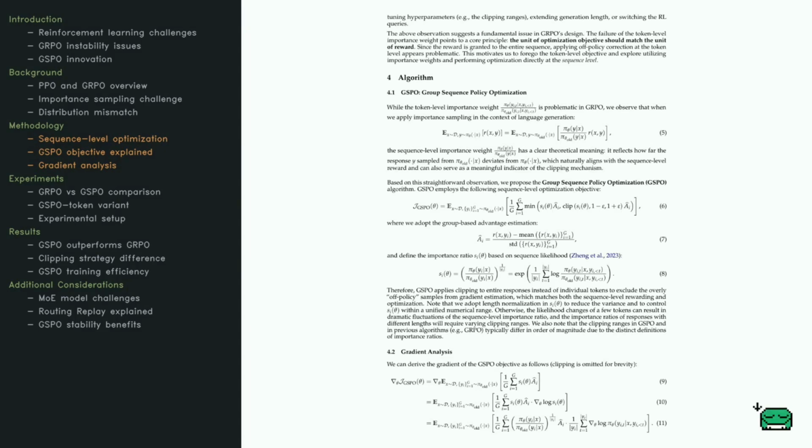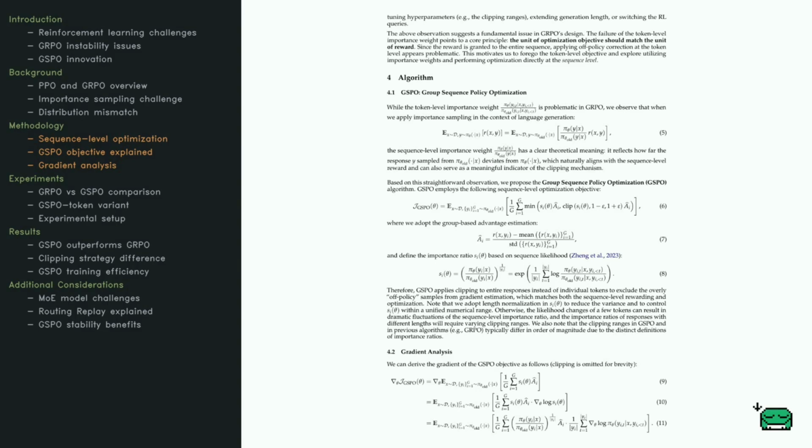Let's dive into some math here. The concept of a group-based advantage estimate uses a mean and standard deviation of rewards to assess performance. There's also a sophisticated calculation for the importance ratio based on sequence likelihood, involving an exponential function of a log sum, which helps control the variance and maintain a consistent numerical range. Finally, we derive the gradient of the GSPO objective, explaining how various components interact during optimization.